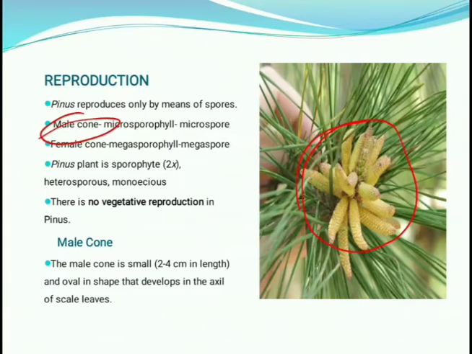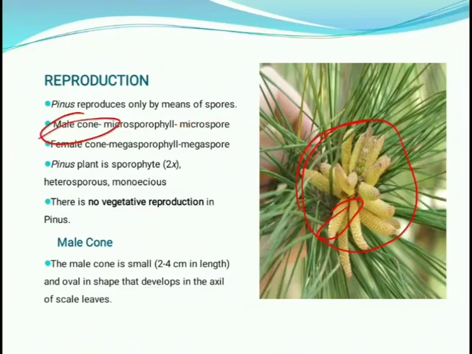Each part of this male cone is known as a microsporophyll, and each microsporophyll develops a spore-like structure known as a microspore. So the male cone's each portion is a microsporophyll, and the microsporophyll develops a microspore.